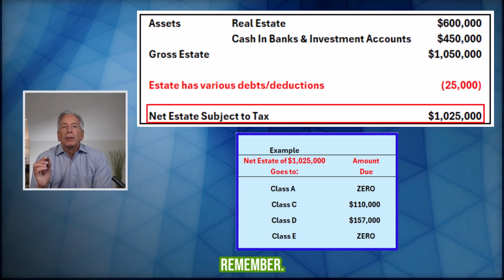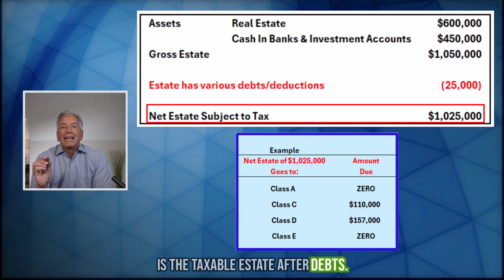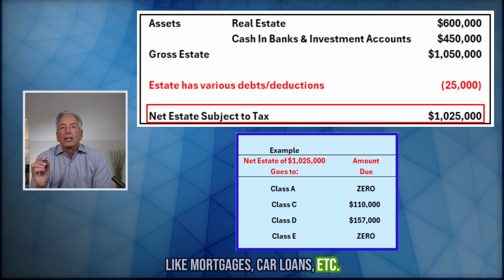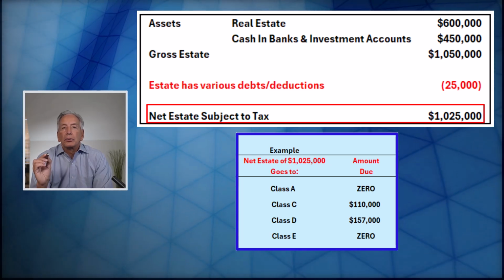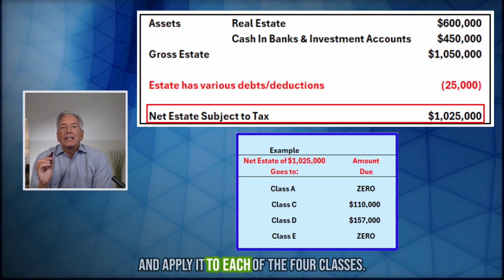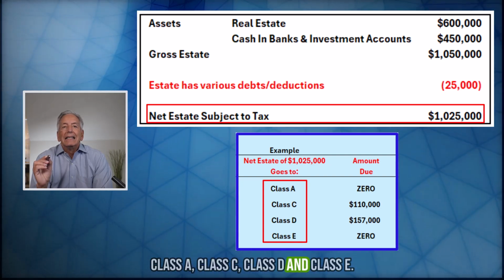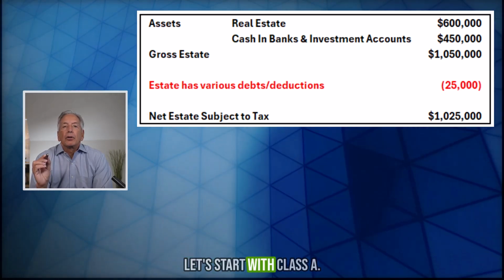The net estate subject to tax is $1,025,000. Remember, the amount subject to inheritance tax is the taxable estate after debts like mortgages, car loans, etc., and they are deducted from the gross estate. I'm going to use the same fact pattern and apply it to each of the 4 classes: Class A, Class C, Class D, and Class E. Let's start with Class A.